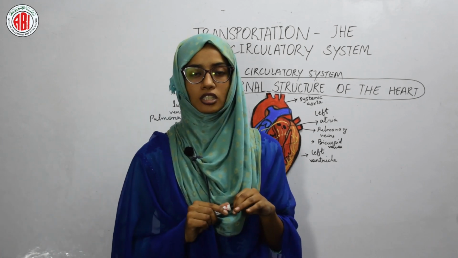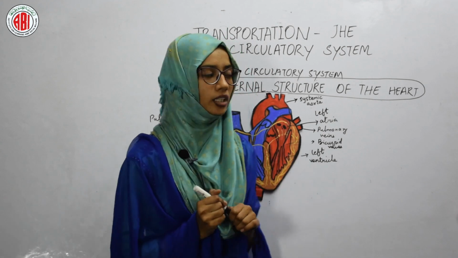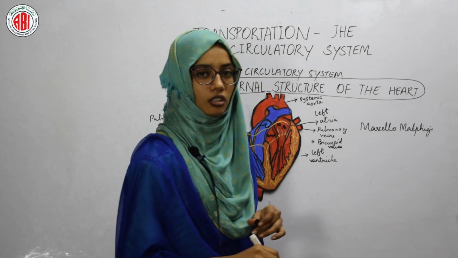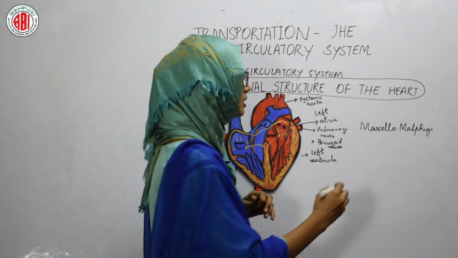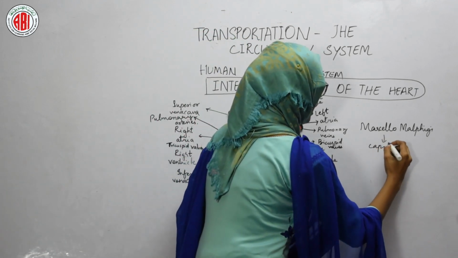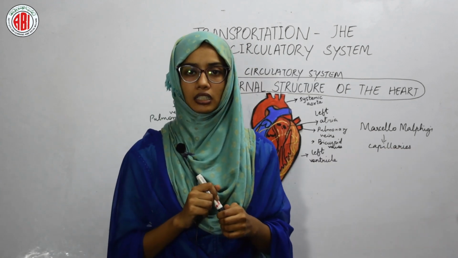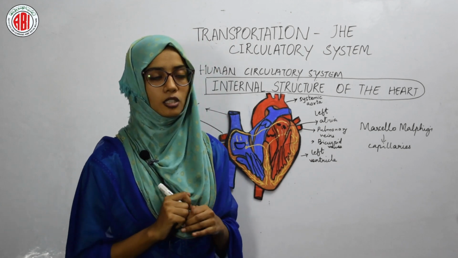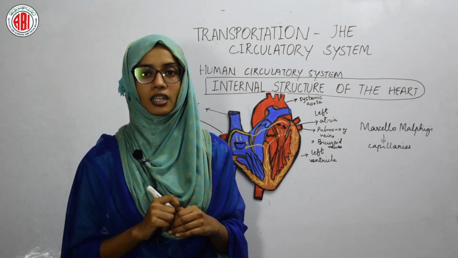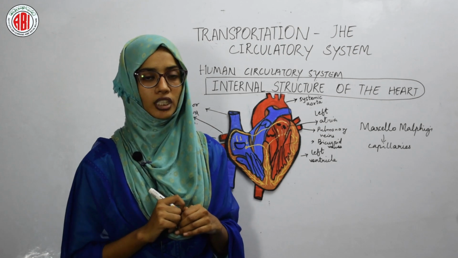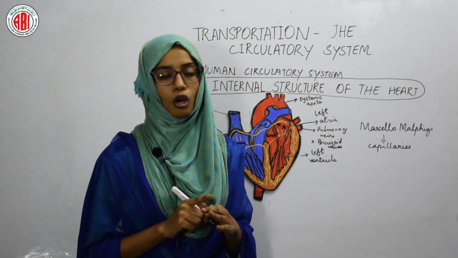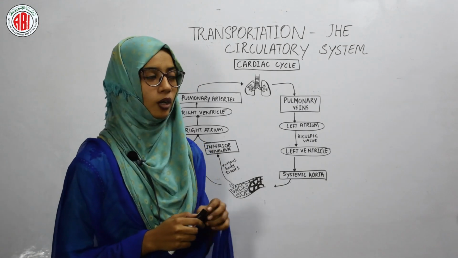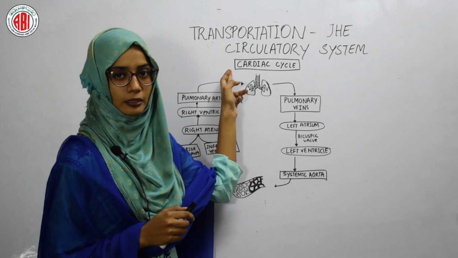Later, in the year 1661, the scientist named Marcello Malpighi observed thin blood vessels, called capillaries, under the skin of bats. When we observe the bats under the light, we can clearly see some thin blood vessels under the skin, and these blood vessels are known as capillaries. The capillaries are also present in the human body, and they are used to recycle the blood in the human body. Now we are going to discuss the cardiac cycle.